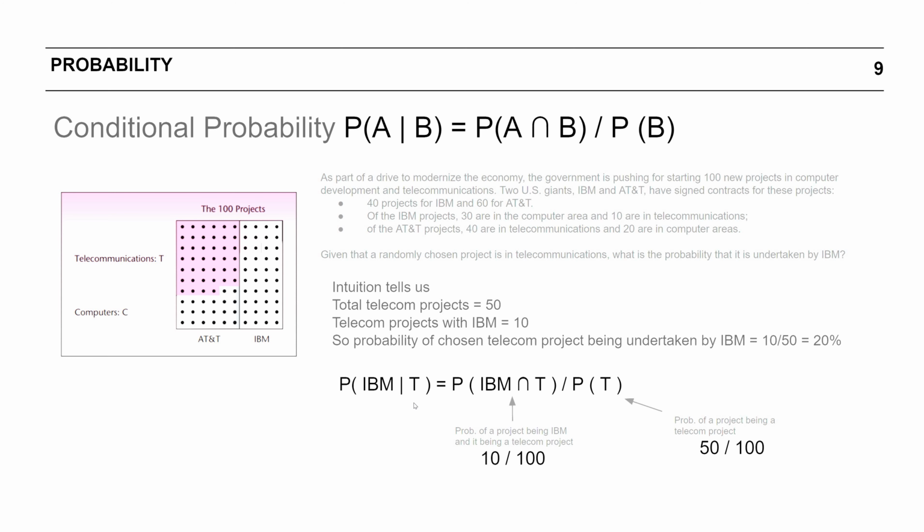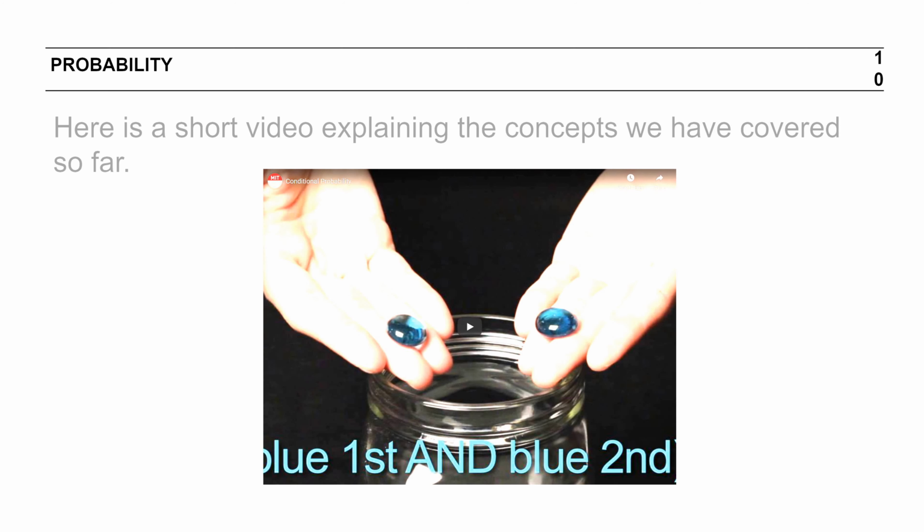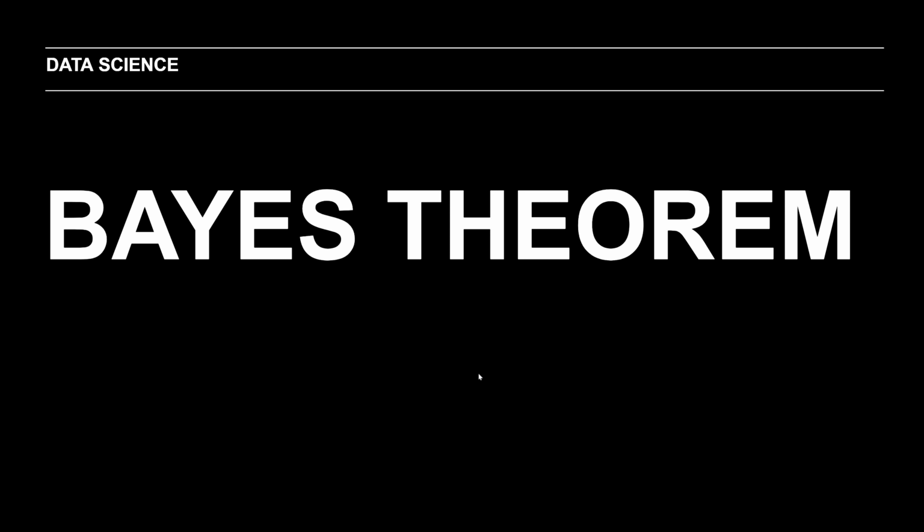Here is a short video which I want all of you to watch. This helps understand the concepts that we have covered so far in a visual way. Next, we would understand Bayes theorem. Thank you.